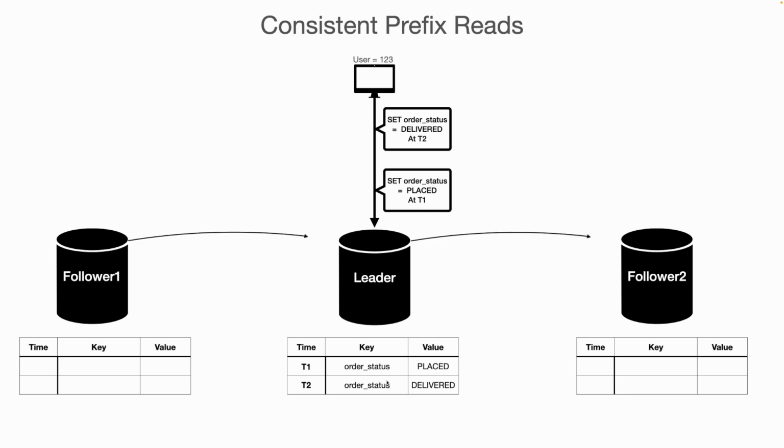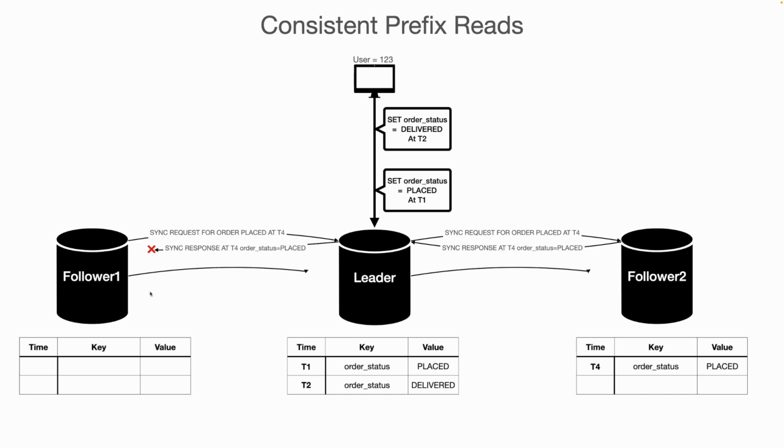So let's suppose at T4 time the sync started, and follower 1 could not get the updated data for order status equal to placed, but follower 2 got a successful response from the leader, and successfully saved the value of order status equal to placed in its local storage at T4.